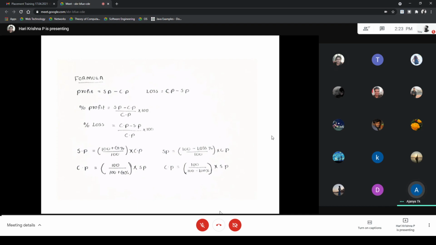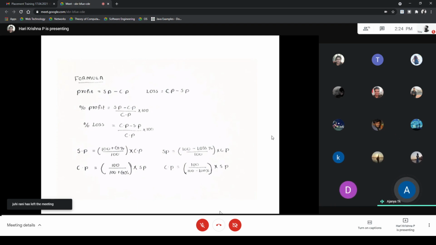In some problems, the gain percentage and cost price are given and we are asked to find the selling price. So in that case, selling price is equal to 100 plus gain percentage divided by 100 into cost price. In another case, the questions give the loss percentage and cost price and ask to find the selling price, then that time we use this formula.